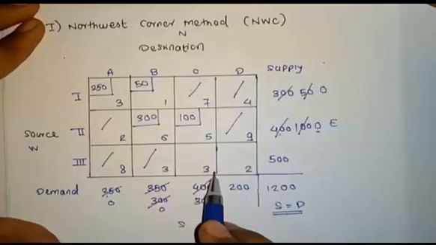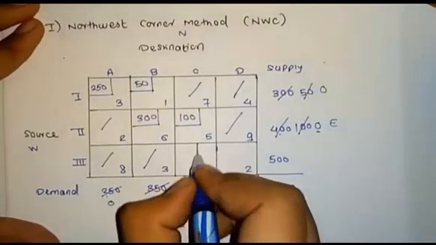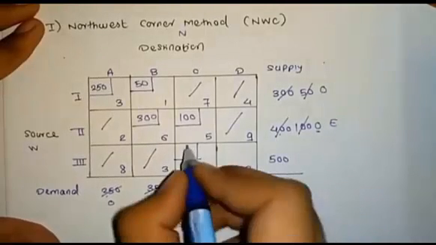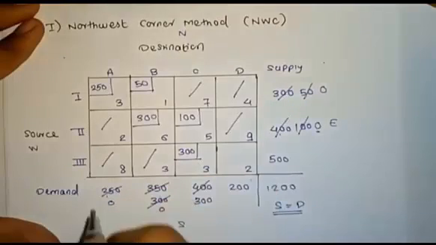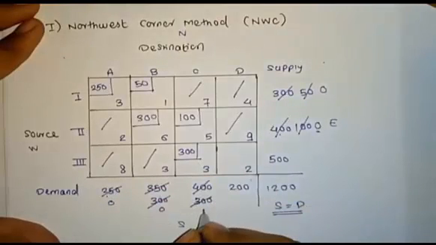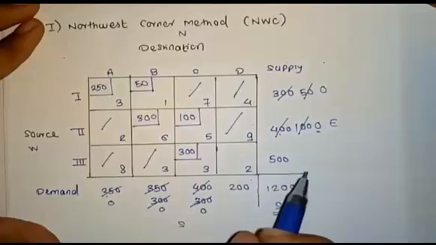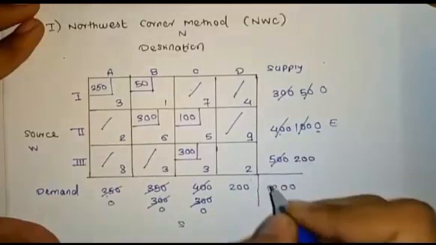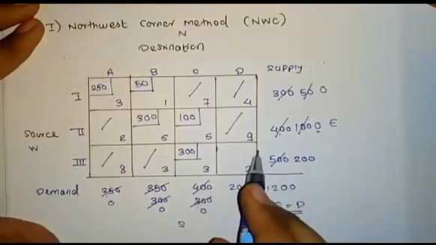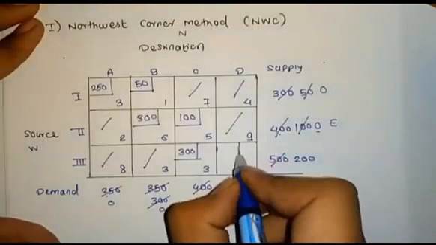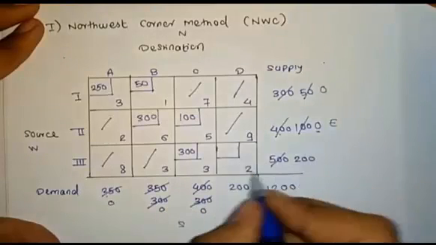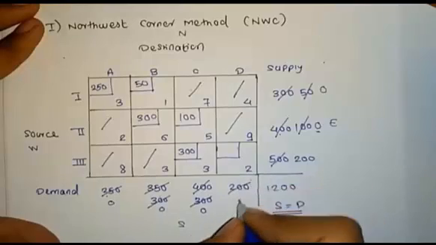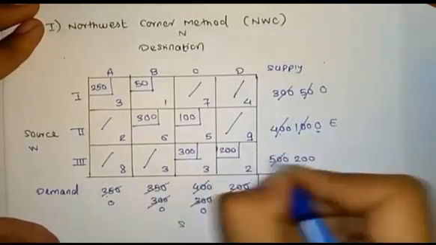For that, as per the rules we have to choose the value 3. We have to compare 300 and 500. Compared to this the minimum value will be 300. We can assign 300 to the 3 value and the remaining value will be 0, and then we should assign the remaining value 200. It is only one remaining value, 2. We can assign 200. The value will be 0, and like that we cancel here 200. The value will be 0.